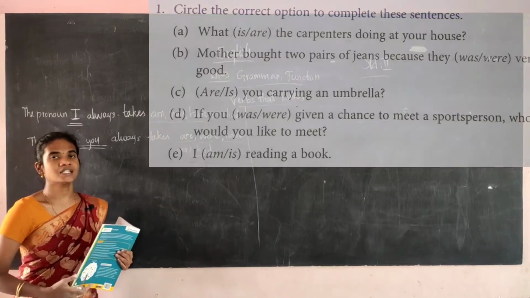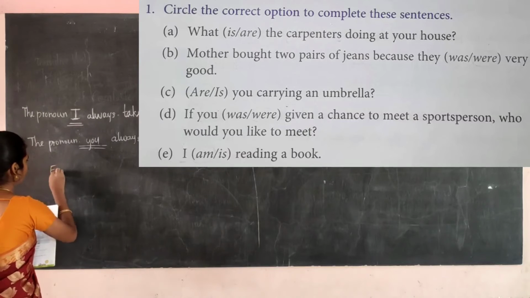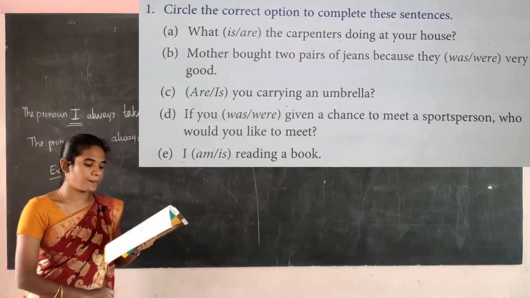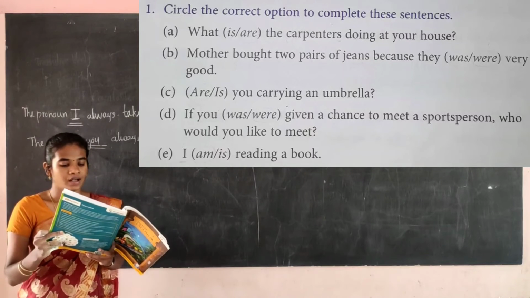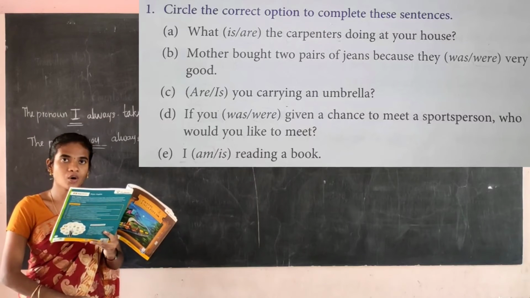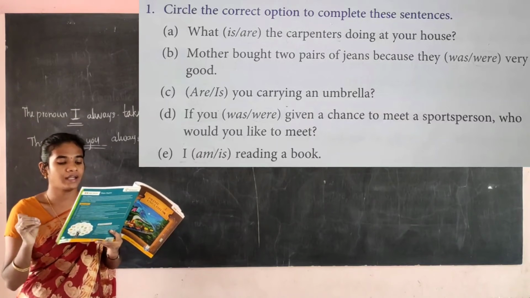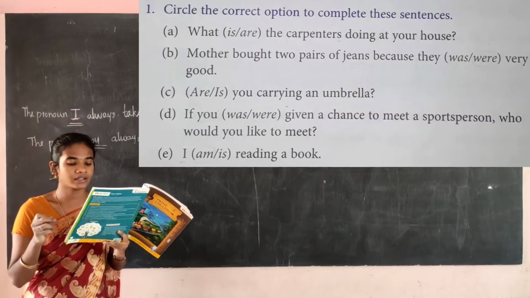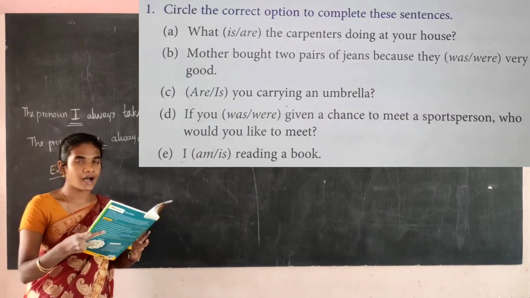Now see this image. This is an exercise given for you. That is exercise 1. Circle the correct option to complete the sentence. A, what dash the carpenters doing at your home? Here they are given carpenters. It is a plural one, so you have to use are. What are the carpenters doing at your house? Circle the word are.